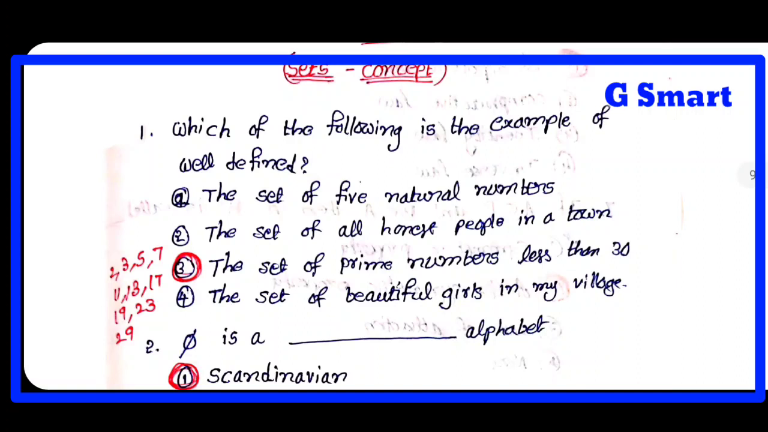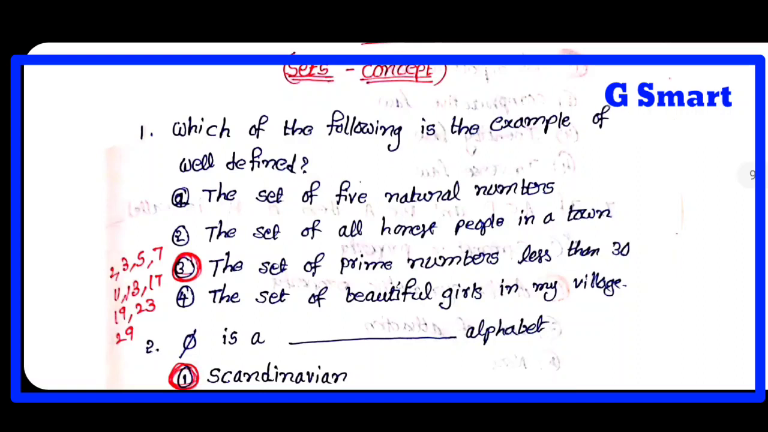Which of the following is an example of well-defined? Well-defined means it should exist. The set of 5 natural numbers: which 5 natural numbers? We don't know, so that is not well-defined, because we have to mention which 5 numbers, and then only it is well-defined. The set of all honest people in town.